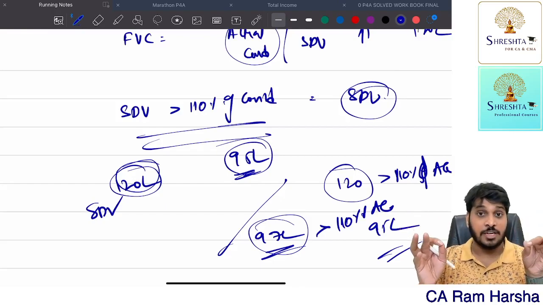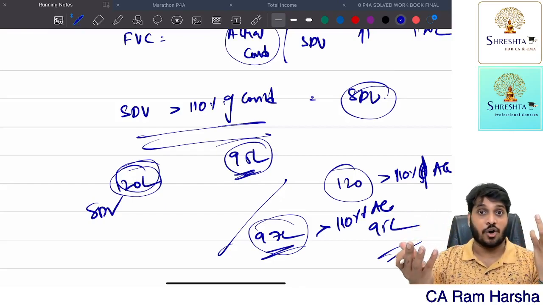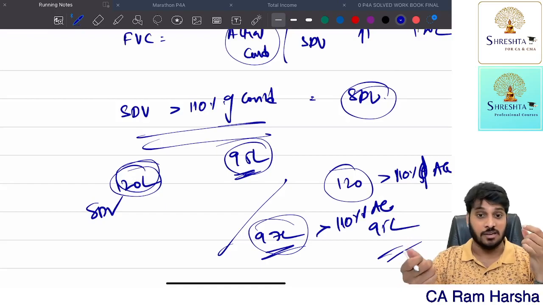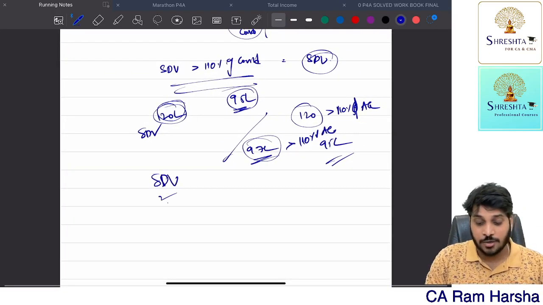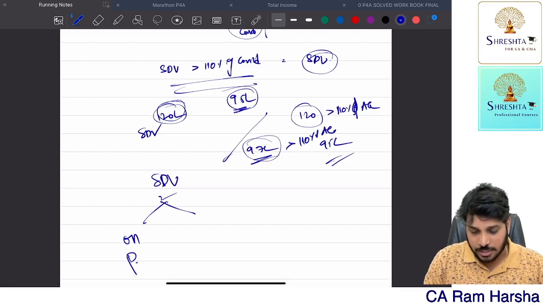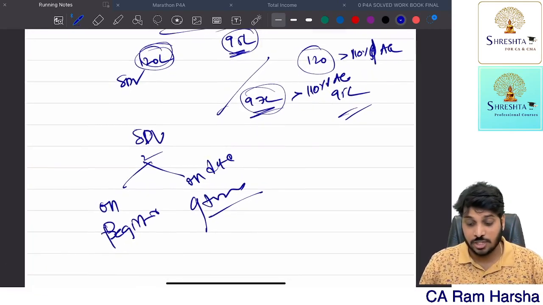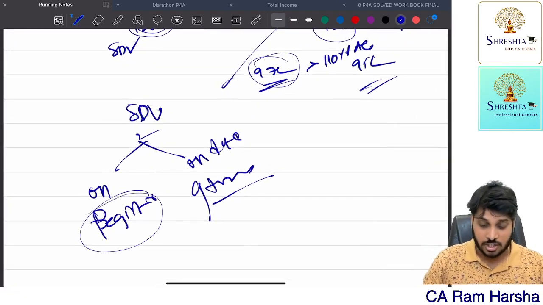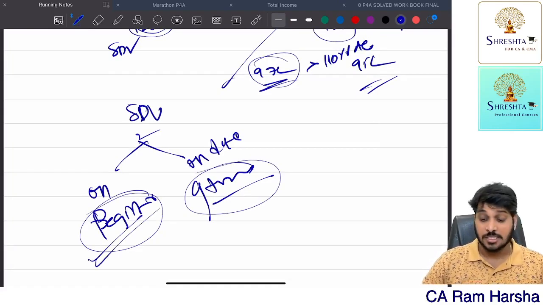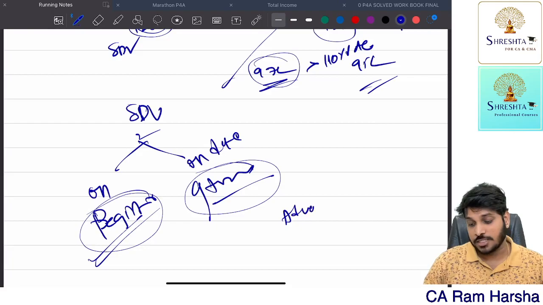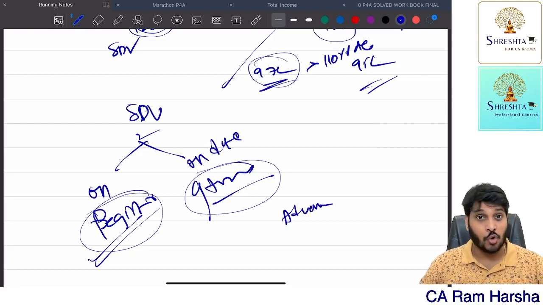If the stamp duty value is more than 110% of the actual consideration, then stamp duty value only we will take. Now, stamp duty value means which stamp duty value? On the date of registration, or on the date of agreement? On which date should you check the stamp duty value? Generally registration date.